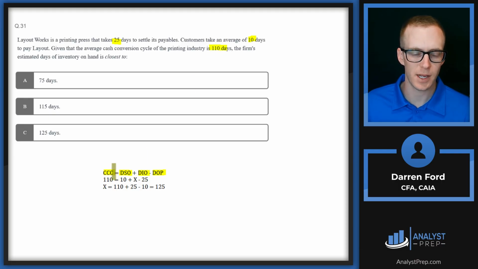So from here, it's really just solving for X, doing our algebra, working this through. We get to 125 for days inventory on hand, which would be answer C.